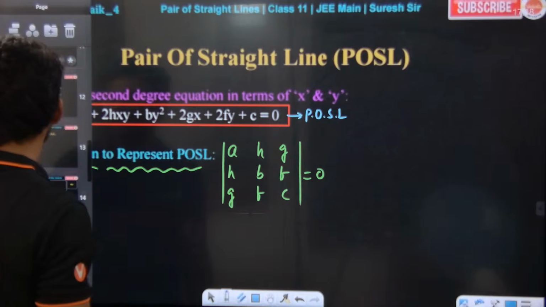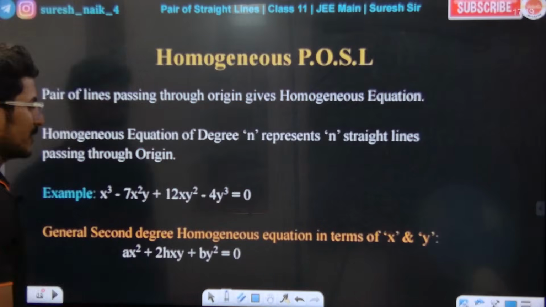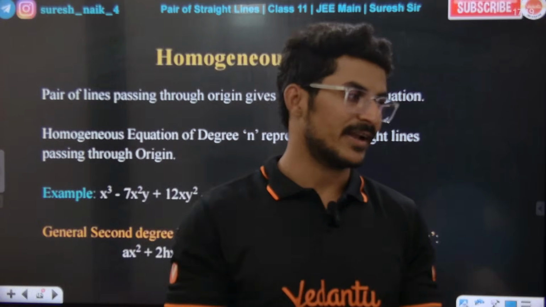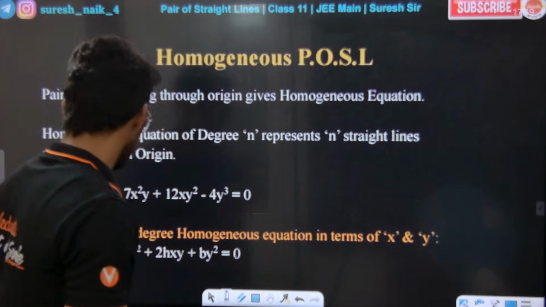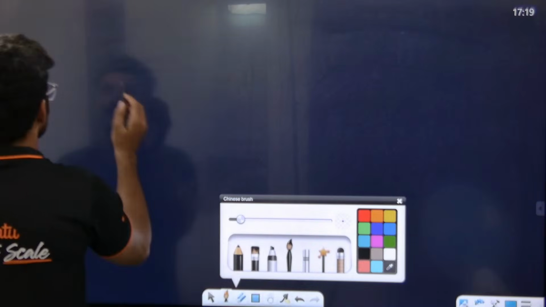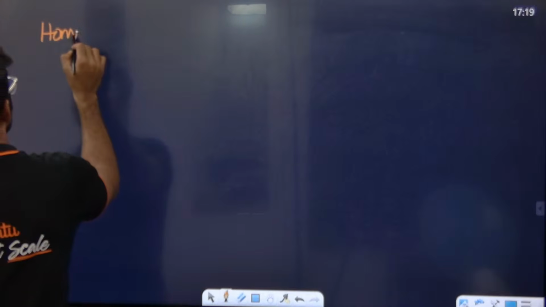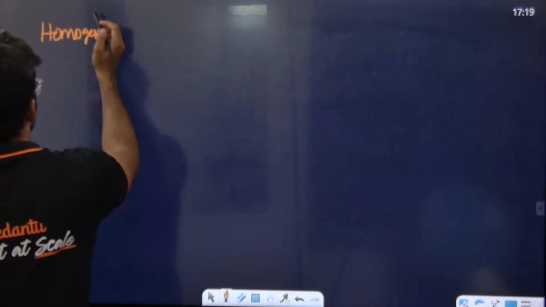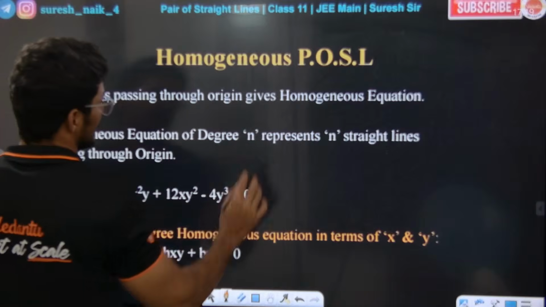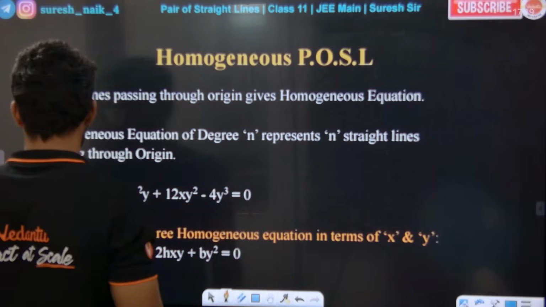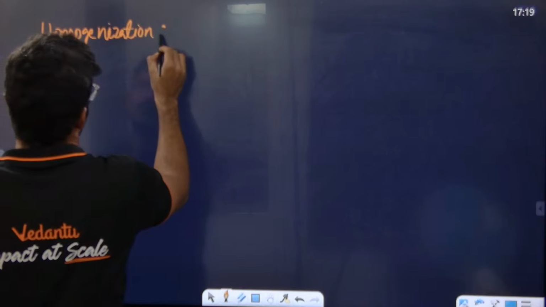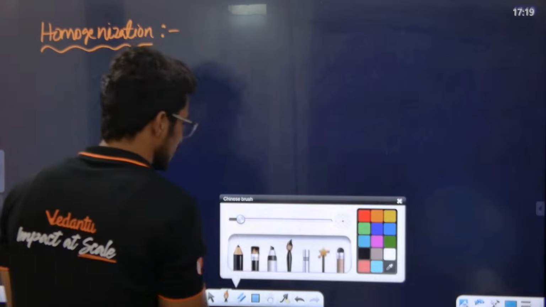Very simple. Sir, first, homogeneous pair of straight lines. What is the meaning of homogeneous pair of straight lines? First, what does homogenization mean? Listen to the class. Homogeneous, I'm saying, homogeneous, right? How do we homogenize? Homogenization basically, see, a curve.